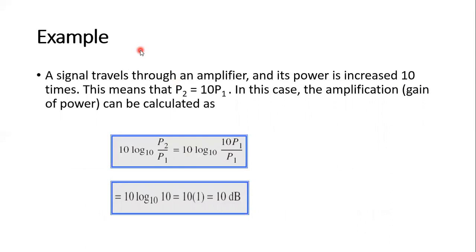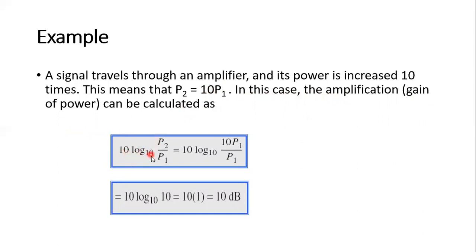You see another example. A signal travels through an amplifier and its power is increased 10 times. So this means at point 2, it is increased 10 times, 10 into P1. In this case, the amplification, that is the gain of the power, can be calculated as follows.